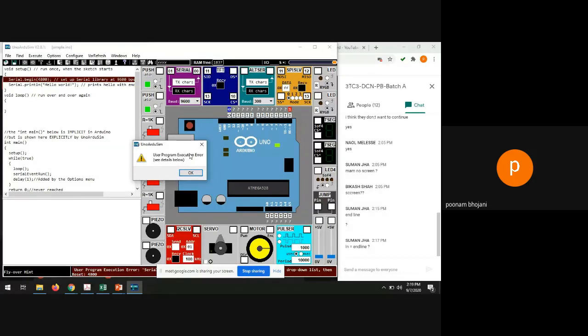The error is a program execution error. Obviously it is not a compile error, which means you have not made any mistake in writing the program. So what is the problem? The baud rate you have written here, 4800, does not match the serial port baud rate. There is no serial port with a baud rate of 4800 that can receive your command. If you set the same rate, then only your data will be received there.